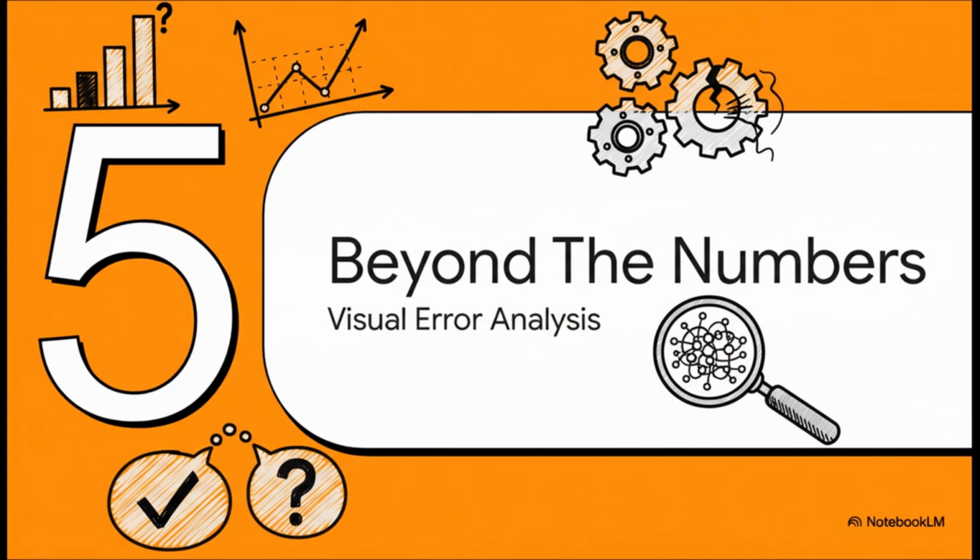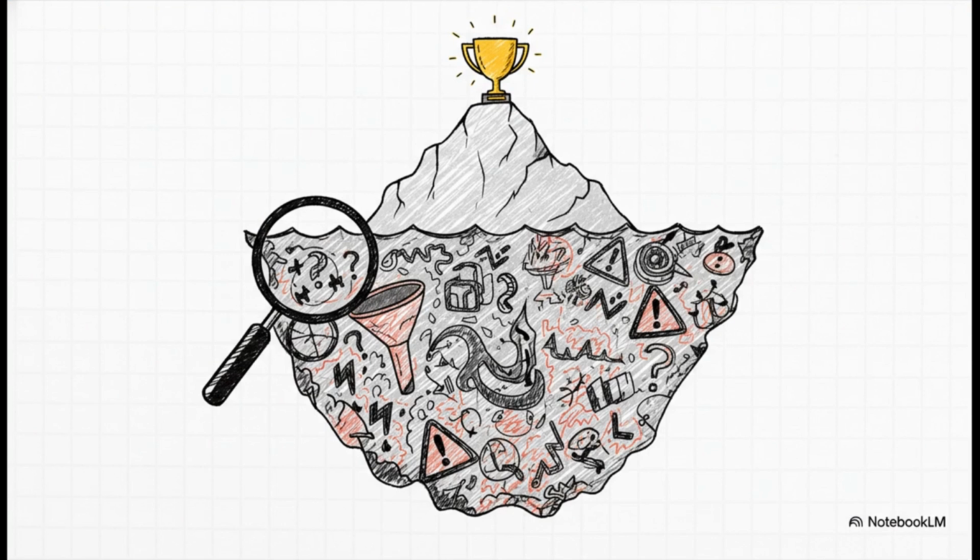Okay, we've got our metrics, we have our MAE, our MSE, our R-squared. Everything looks good. Time to pop the champagne, right? Well, not so fast. Because the numbers, as helpful as they are, can be deceiving. There could be a serious flaw hiding in our model that these metrics alone just can't see. A great R-squared score can be like the tip of an iceberg. It looks great on the surface, but it could be hiding some really serious problems underneath.